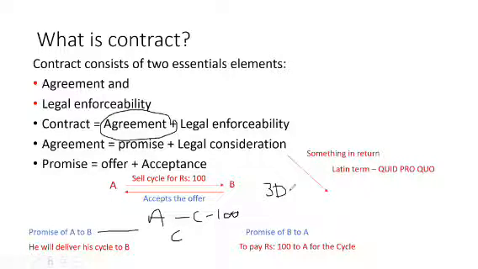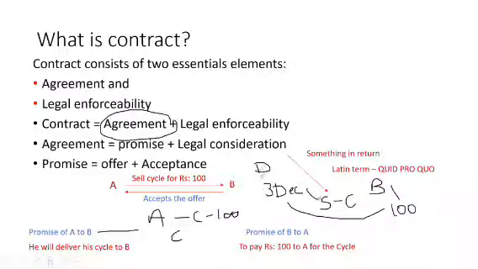A is saying that on 3rd December, I will sell you a cycle, and B has to pay me rupees 100 on the same date, at the time when he gets the cycle delivered. So this is an agreement between the two parties.